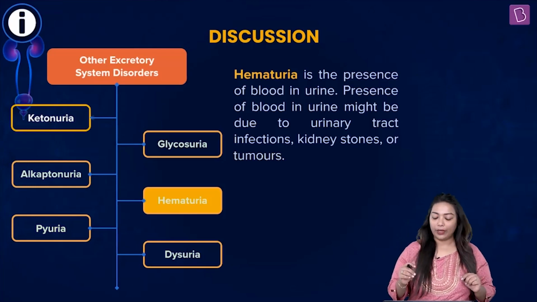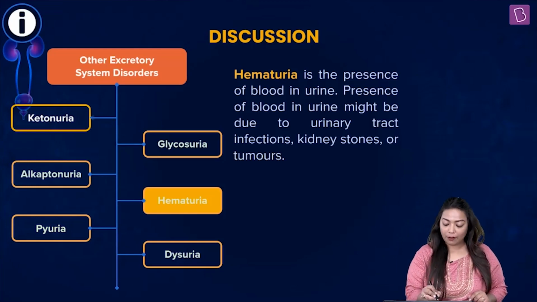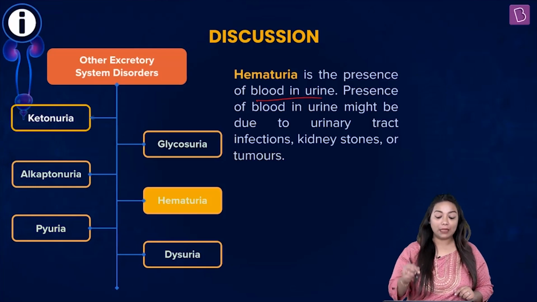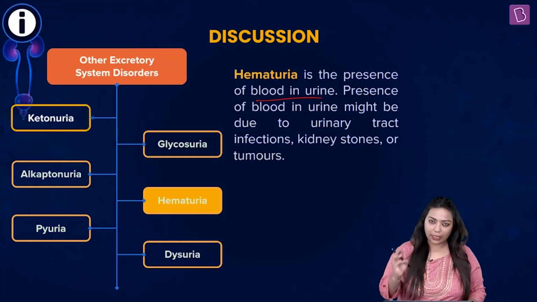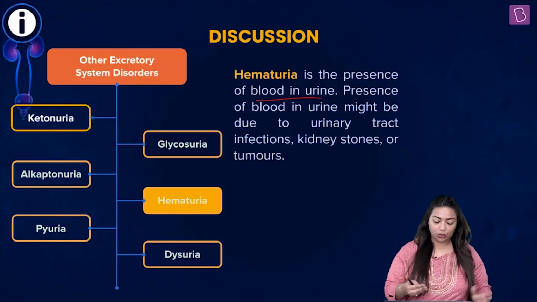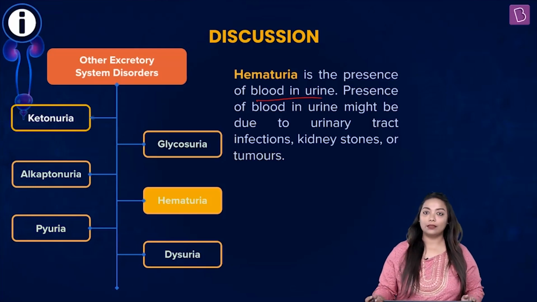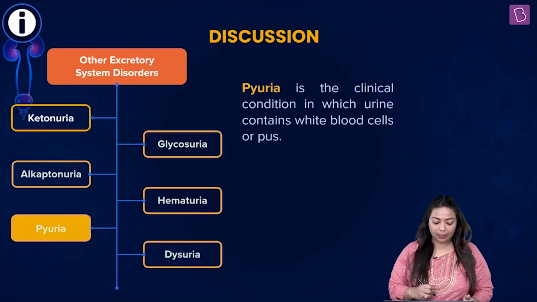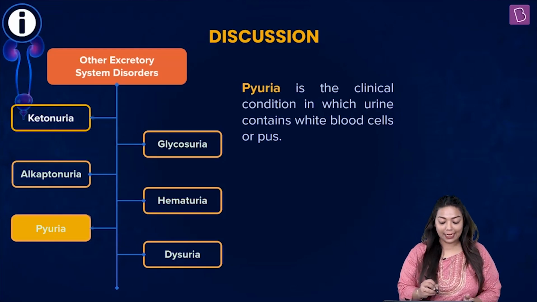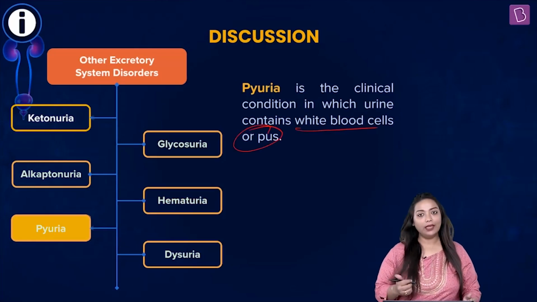So, what is hematuria? Hematuria is the presence of blood in urine, and presence of blood in urine might be due to urinary tract infections, kidney stones, or even tumors. All right. Now, further, pyuria, it's a clinical condition where urine has white blood cells or pus. Okay.